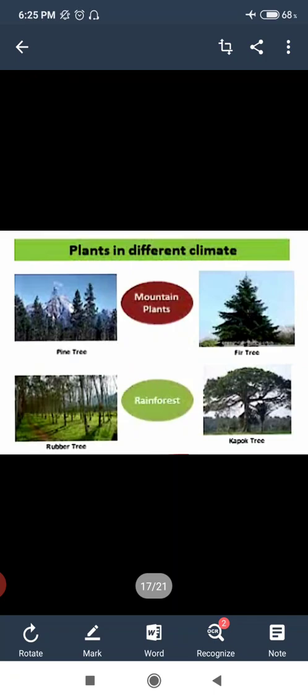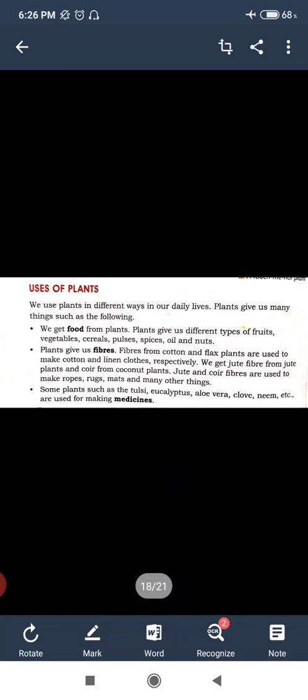The plants that grow in hot and humid climate are known as rainforest plants. Generally a rubber tree, even a kapok tree, can survive only in humid and hot climates. These are known as rainforest plants. Now we are going to learn about uses of plants.